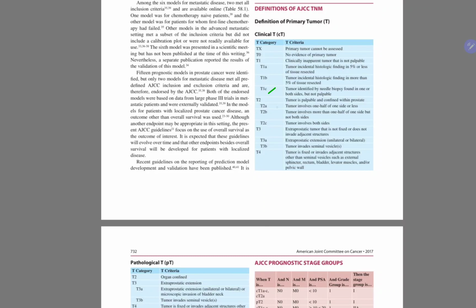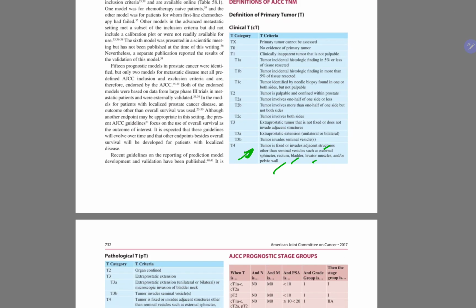T2a, one half of one side. T2b, more than one half of one side but not both sides. T2c is both sides. T3a, extraprostatic extension unilateral or bilateral. T3b, in which seminal vesicles. So T4 is tumor is fixed or invades adjacent structure other than seminal vesicle: external sphincter, rectum, bladder, levator muscles and pelvic wall.